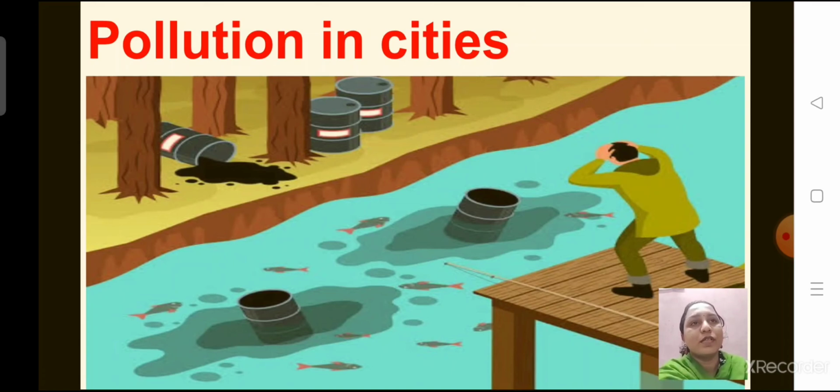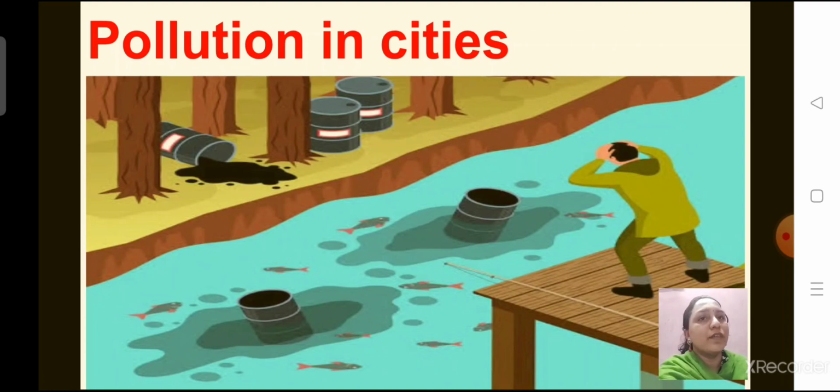Waste from houses and factories pollutes the water in seas, rivers or lakes. Okay, and the water is generally more polluted than in villages. Okay, and this affects the fish and other animals and plants living in the water.